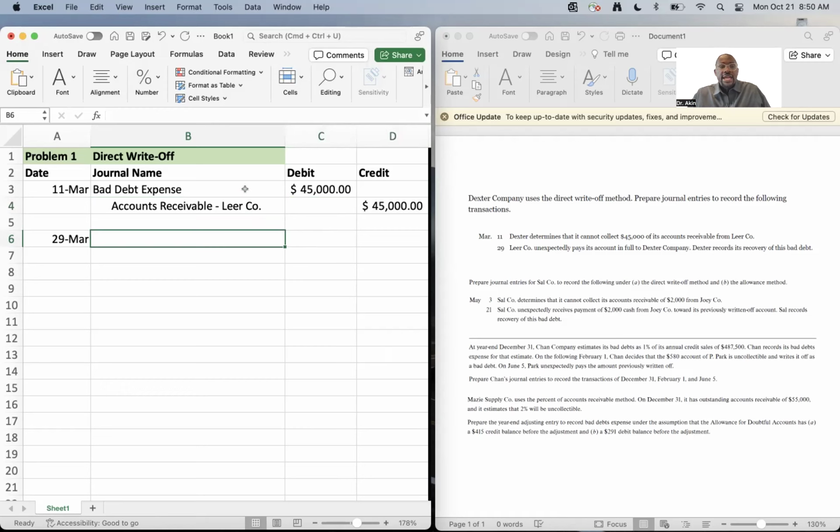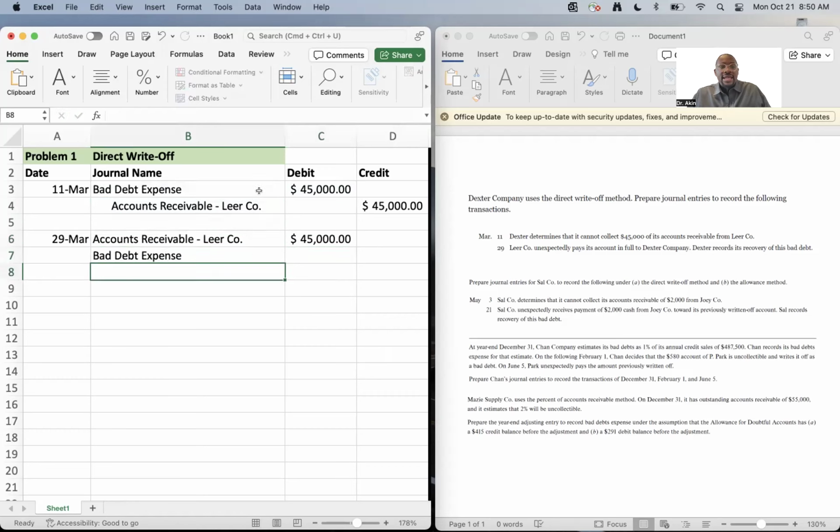So how we do that is by reversing the journal entry that we did on March 11th. So instead of crediting accounts receivable, we're going to debit accounts receivable for that 45,000. For the credit, we're going to credit bad debt expense. We're going to credit that bad debt expense for 45,000. All right. So that's the first step. But then the second step is that we actually need to record the payment.